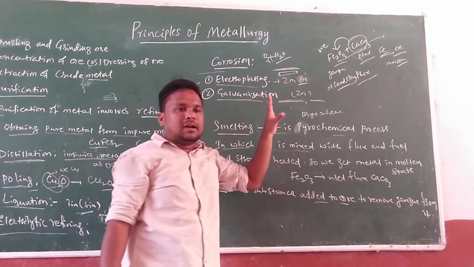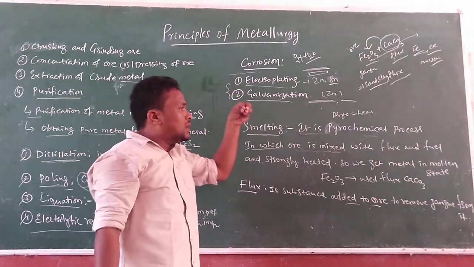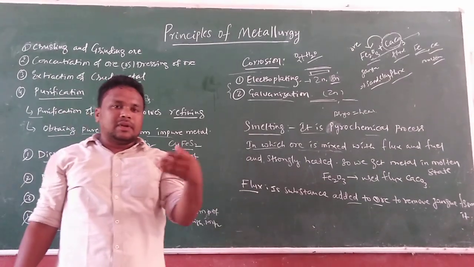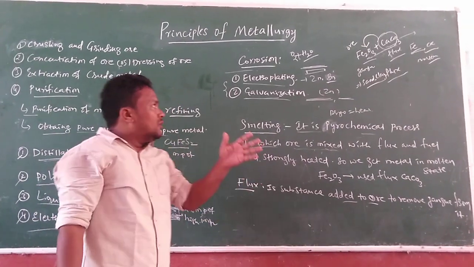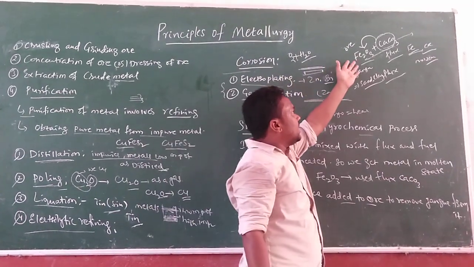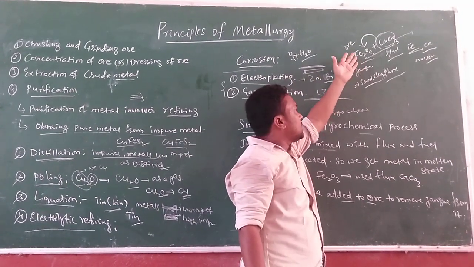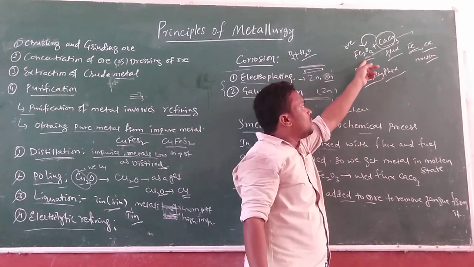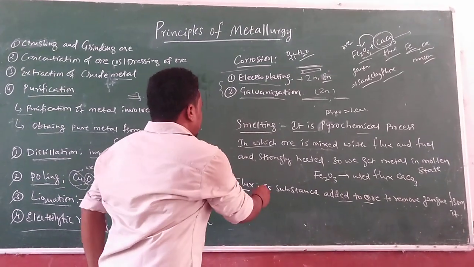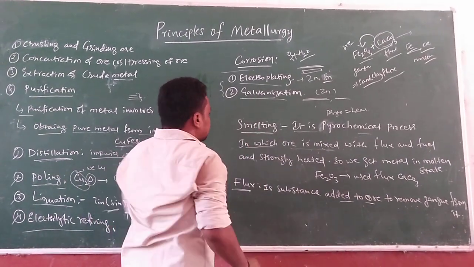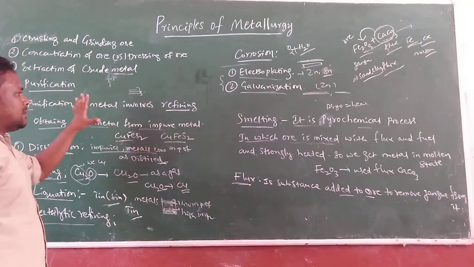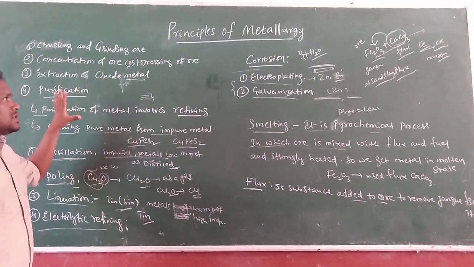The ore consists of two or three different parts, and the useless substances, such as sand and clay, can be removed by the flux. That is about the flux. Smelting is like this. All these are some of the short answer questions from the principles of metallurgy.